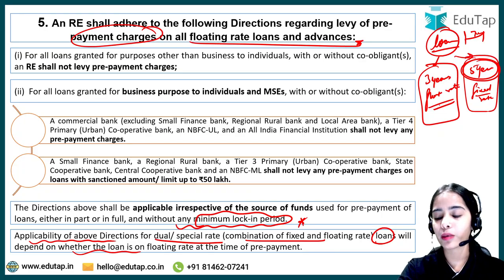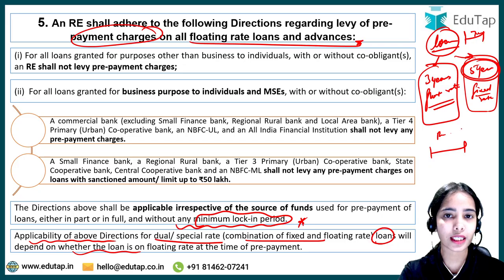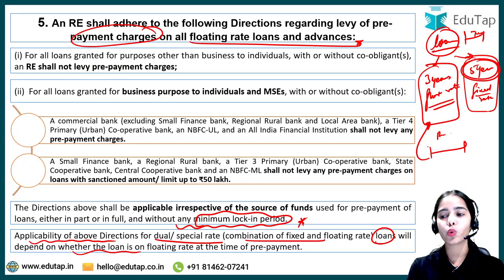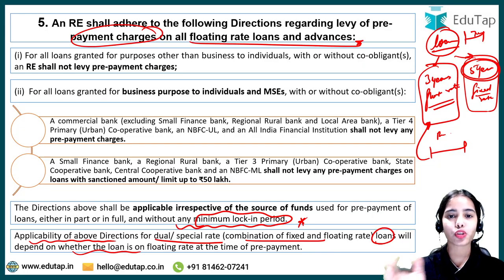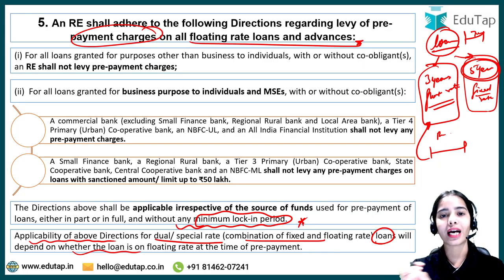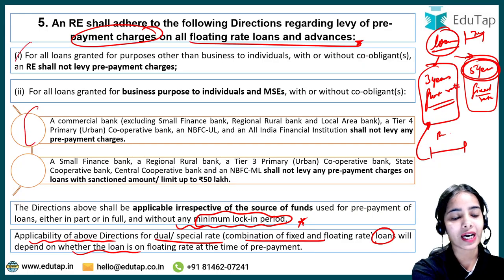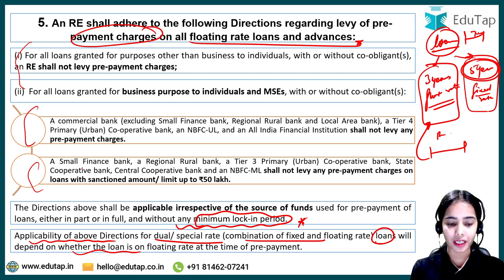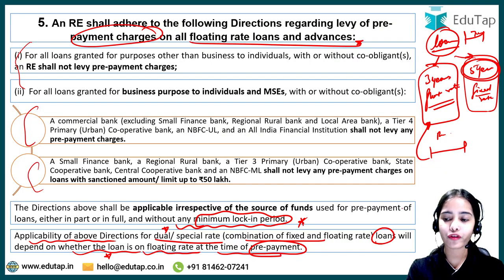So let's say the prepayment is happening in the initial 1 year itself. You can understand that in this time period, in the starting 3 years, the loan is in the floating rate category. So the bank has to treat it as a floating rate loan, and then the prepayment charges will not be levied if these limits are being followed. So applicability of the above directions for dual or special rate loans will depend on whether the loan is on the floating rate at the time of prepayment, and if it is, then these directions will be followed.